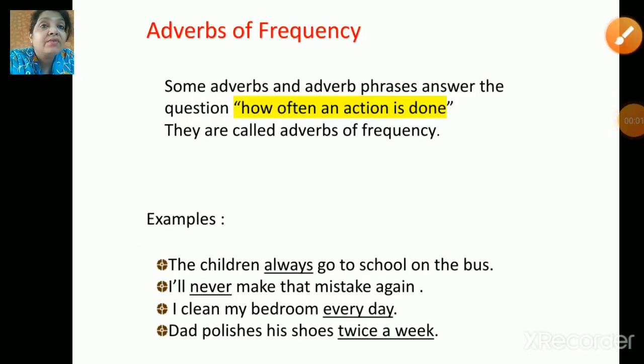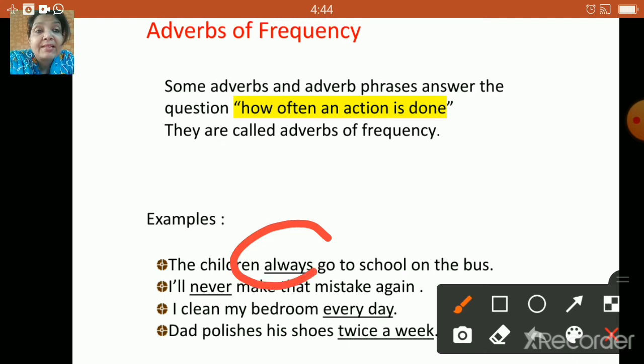Now, children, adverbs of frequency. Some adverbs and adverb phrases answer the question how often an action is done. So, they are called adverbs of frequency. So now let us check an example. The children always go to school on the bus. Always, yes. How often do they go? Always.